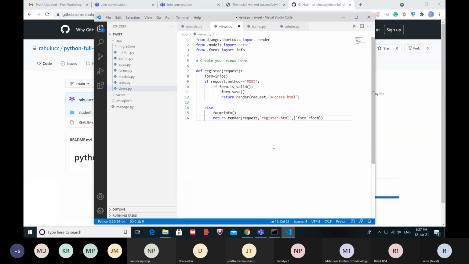Just type these 2 lines, then the coding part in the views is completed.